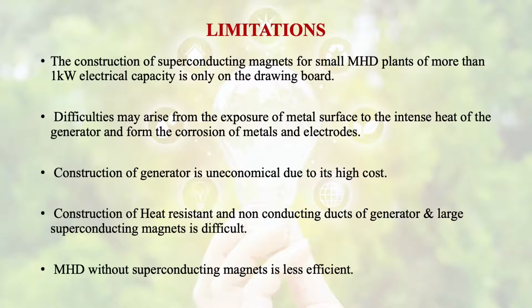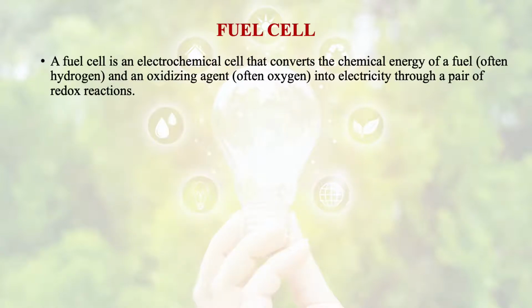Then comes the fuel cell. A fuel cell also works for electrochemical energy conversion. So we can say that it is an electrochemical cell that converts the chemical energy of a fuel and an oxidizing agent into electricity through a pair of redox reactions. Redox means reduction and oxidation. The fuel used is generally hydrogen, and we generally use oxygen as the